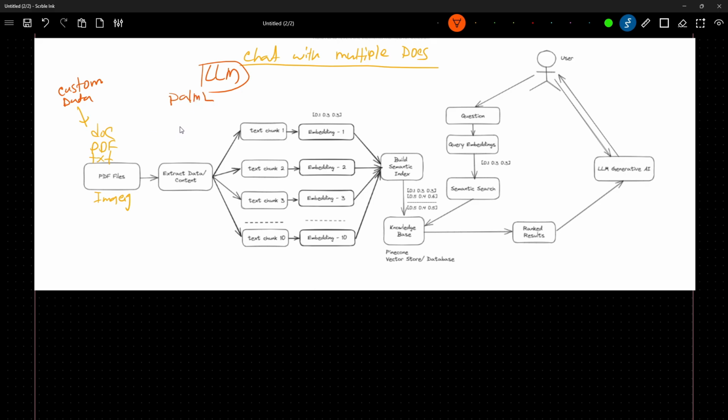And Google PaLM 2 has one specific input size, which is 8096 tokens. So if you extract the data altogether, it might be more than 8096 tokens. That is why it's better to create chunks.